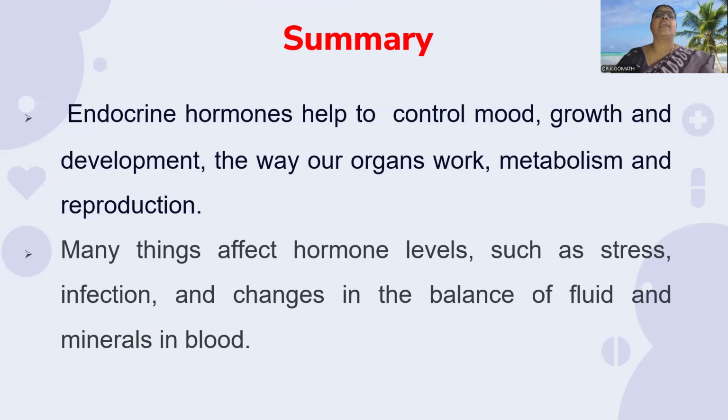To summarize, endocrine hormones help to control our mood, growth and development, the way our organs work, metabolism, and reproduction. Many things affect hormone levels, such as stress, infection, and change in the balance of fluids and minerals in the blood.